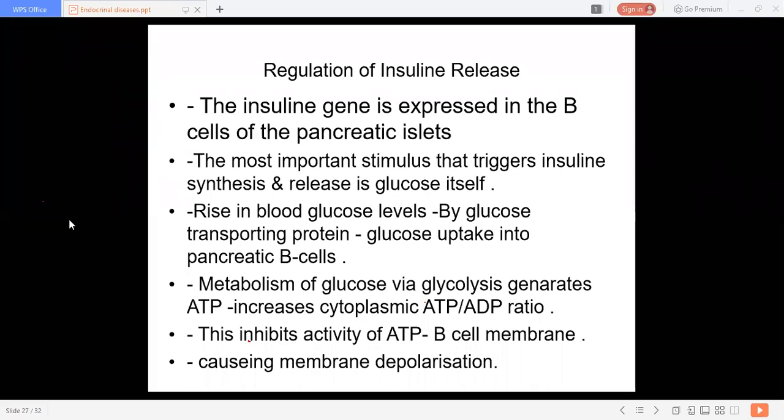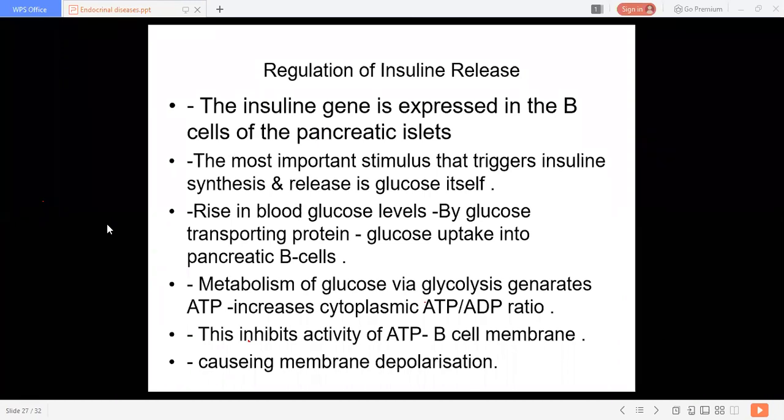The most important stimulus that triggers insulin synthesis and release is glucose itself. The glucose in the plasma stimulates insulin synthesis. After taking a meal, insulin is stimulated and released by the beta cells.